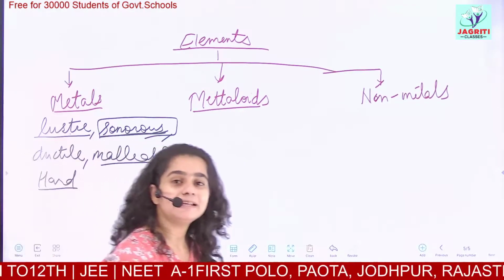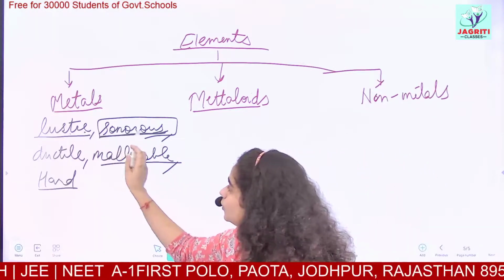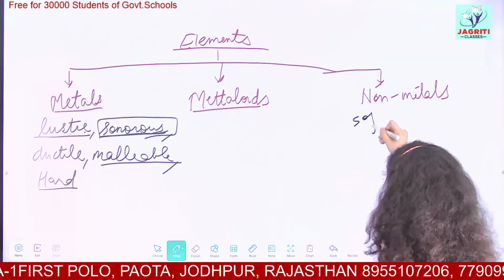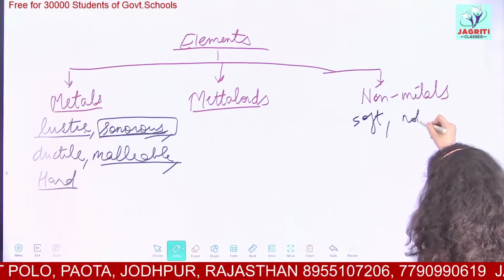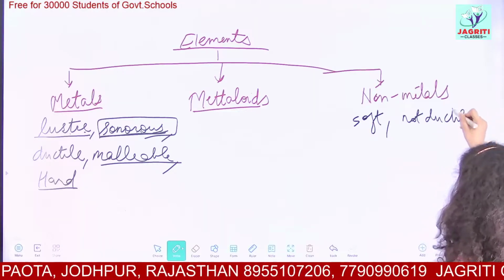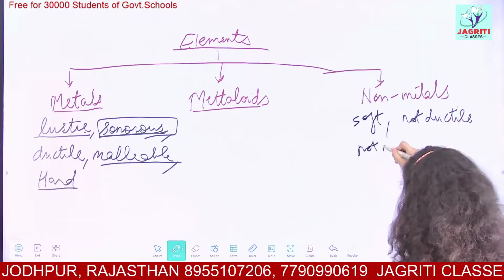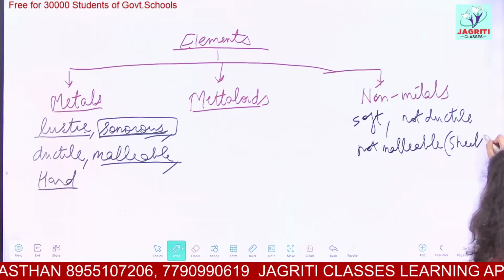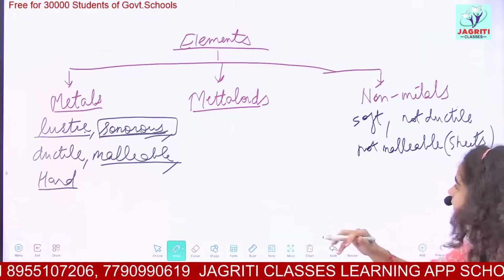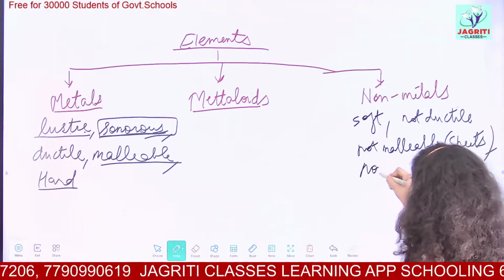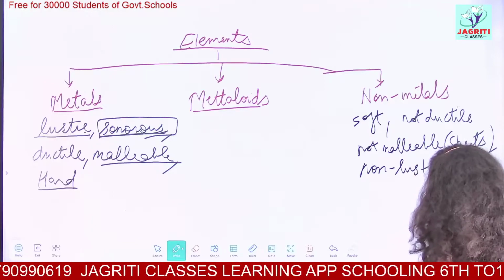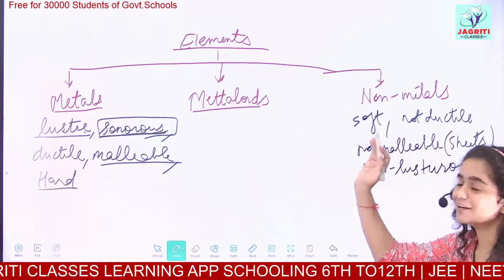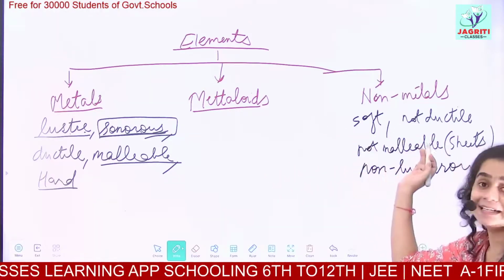Coming on to non-metals. All these properties shown by metals are not possessed by non-metals. That is, non-metals are generally soft. They are not ductile. They cannot be drawn into wires. They are not malleable. They cannot be drawn into sheets. We can't make a sheet of a non-metal. Then they are non-lustrous, which means they do not have any shine. So these are just the reverse, just opposite, of metals.